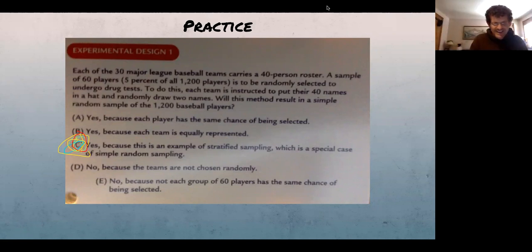So that's the key thing, and hopefully this really helps to drive the point home, is that in a simple random sample, and we're trying to figure out, is this going to result in a simple random sample? Is that going to happen with this method that we picked? A simple random sample means that every possible, I'm going to do a very simple scenario. I'm going to have these 9 dots right here, and I'm going to randomly sample 3 of them. All right, so any 3 selections is applicable.